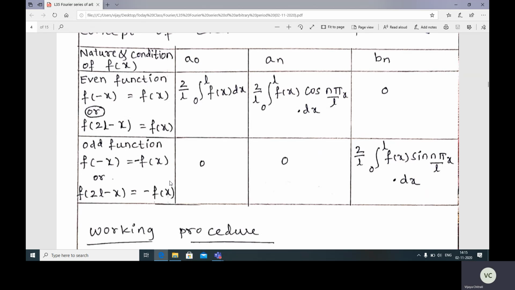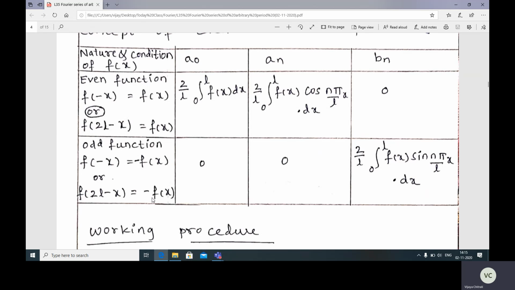If suppose the interval is 0 to 2L, replace x by 2L minus x in f(x). After replacing, if you get f(2L minus x) equal to plus f(x), it is an even function, bn is 0, and a0 is 2 by L integration from 0 to L f(x) dx, and an is 2 by L integration from 0 to L f(x) cos(nπx/L) dx.